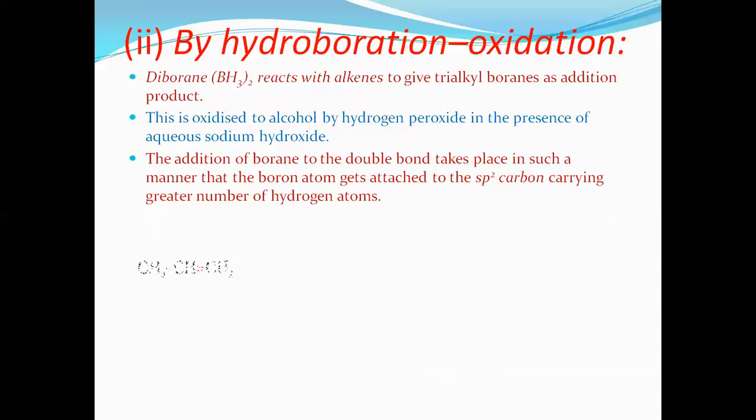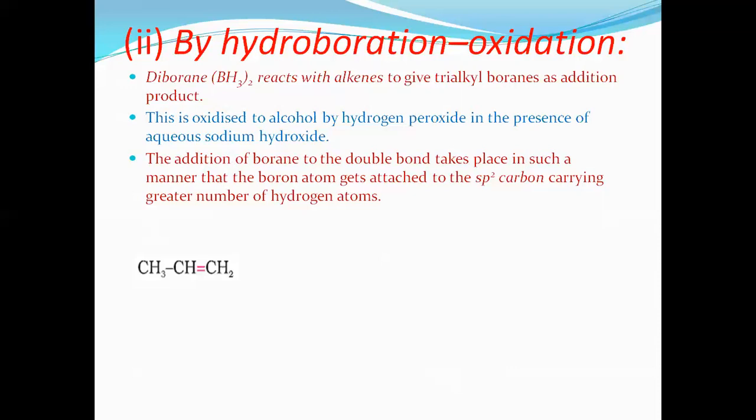We just observe here. This is an alkene. Here one carbon atom contains two hydrogens, and the other one contains what? Only one, since it is unsymmetrical. Symmetrical means we can add to either carbon atom because both contain the same number.